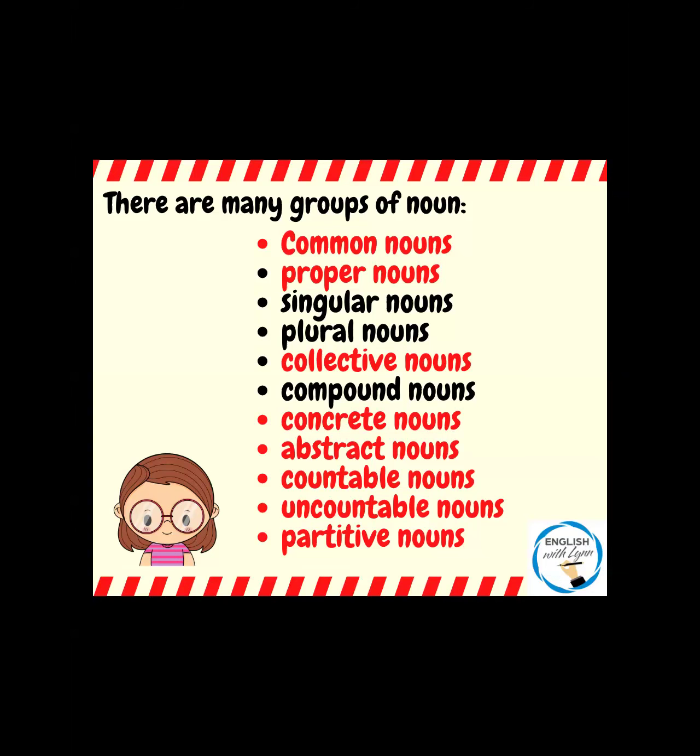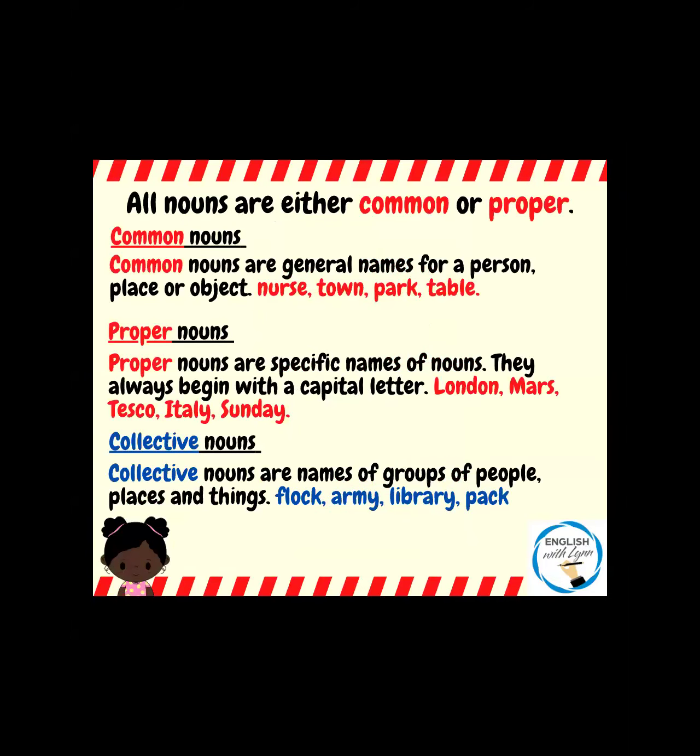So let's move on and begin looking at common nouns, proper nouns, and collective nouns. All nouns are either common nouns or proper nouns. They will also fit into other noun groups, but we speak about those in future masterclasses.